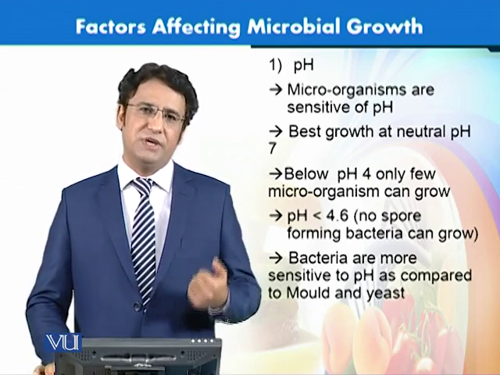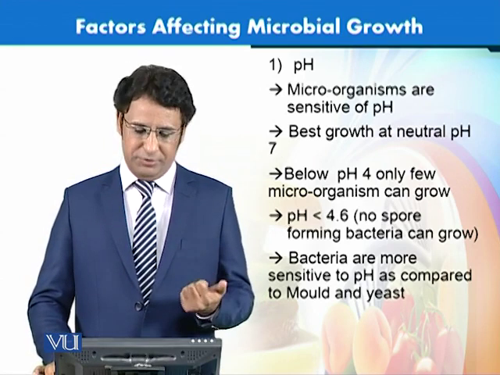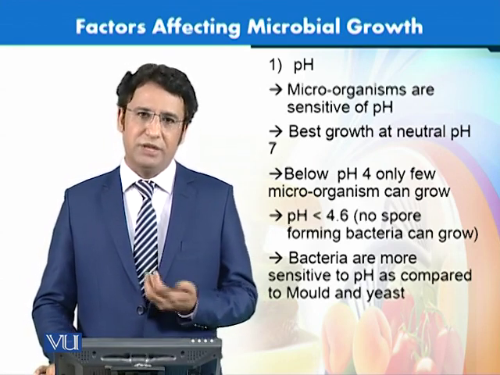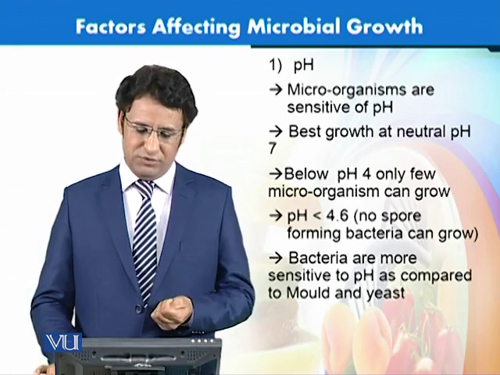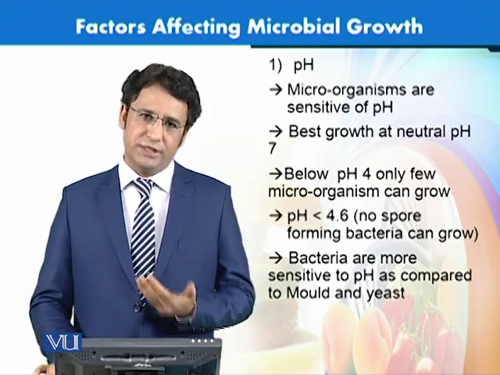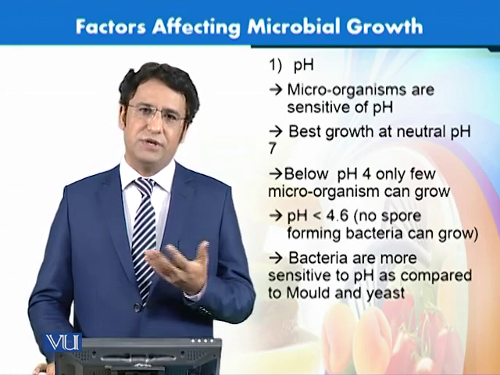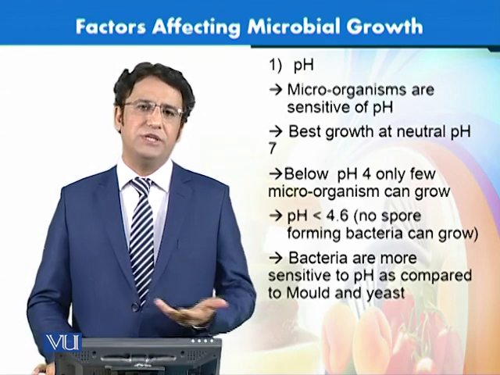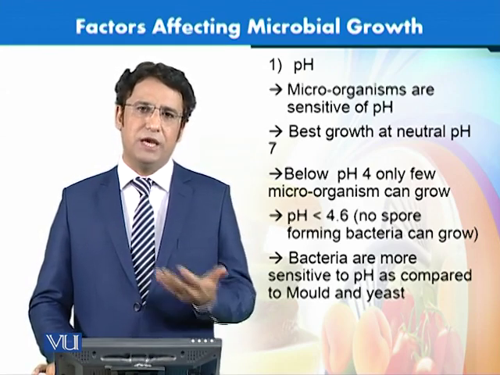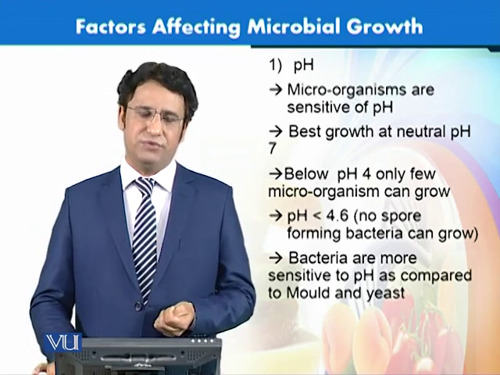But if you go below pH 4, that means an acidic pH, many of the bacteria would not be growing at this pH. And that is why sometimes just a change in the pH would help in increasing the life of food.